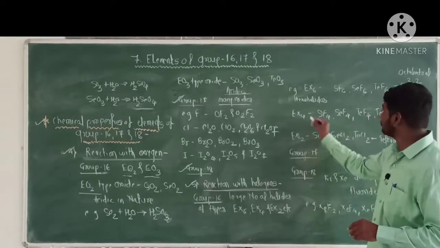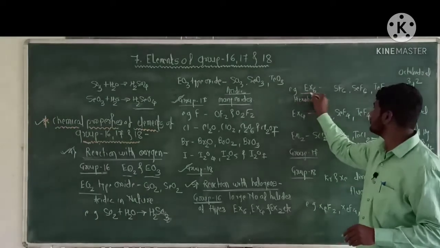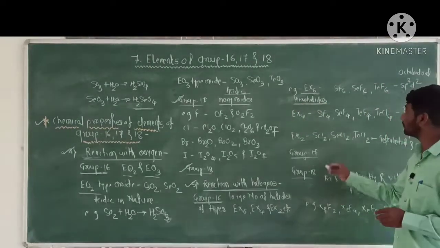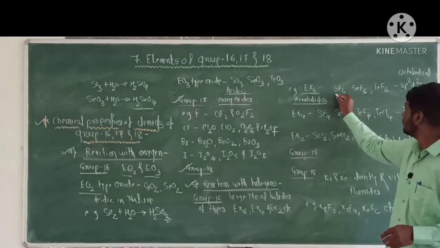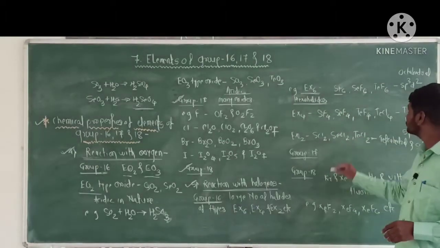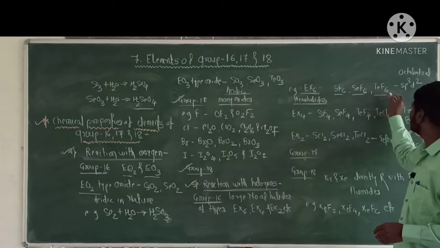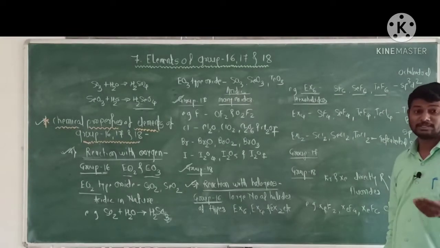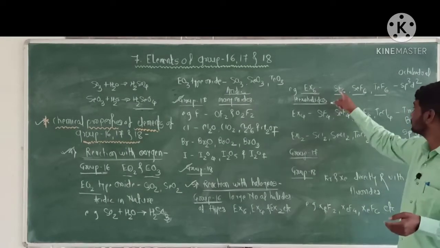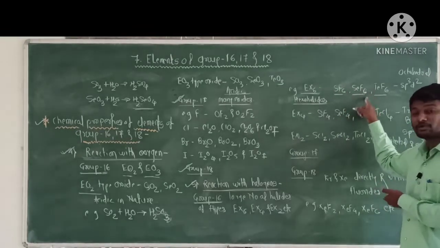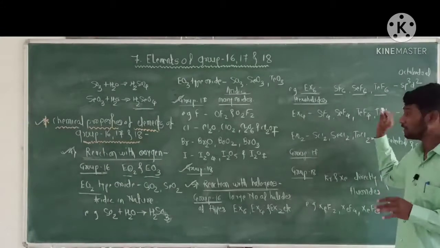Now example, EX6, that is hexahalide. Examples of hexahalides are SF6, SeF6 and TeF6, that is sulfur hexafluoride, selenium hexafluoride and tellurium hexafluoride.